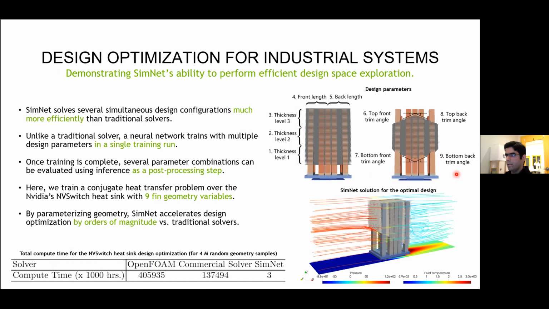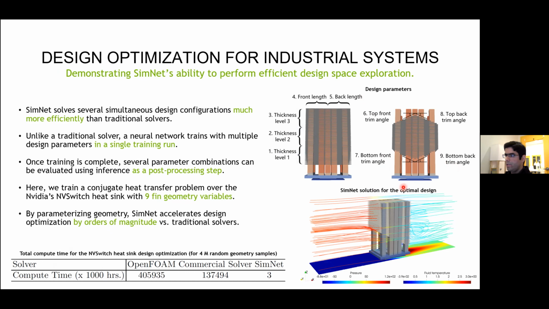And once the training is complete, several geometry or physical parameter combinations can be evaluated using inference as a post-processing step without solving the forward problem again. And this enables more efficient design optimization and design space exploration tasks for complex systems. Here we train a conjugate heat transfer problem over the NVIDIA NVSwitch heatsink, whose fin geometries are variable. We have nine geometry variables in total. And following the training, we perform a design optimization to find the most optimal fin configuration.